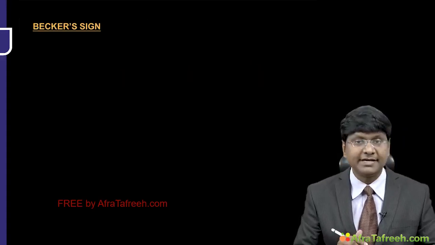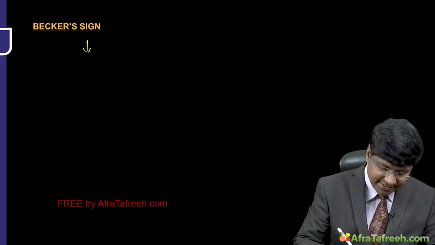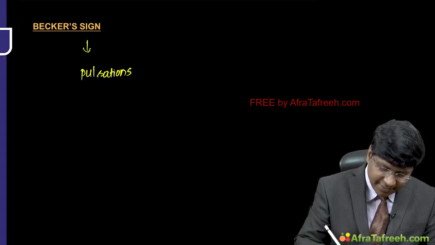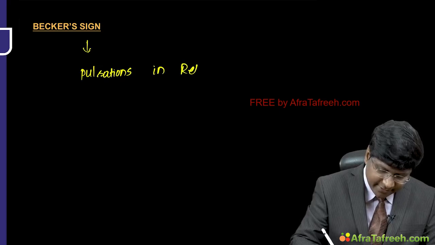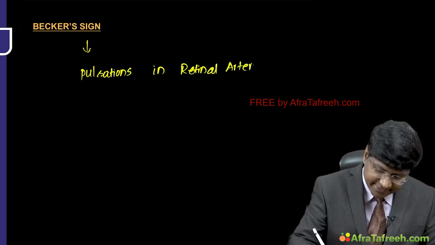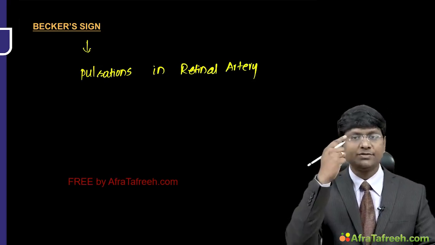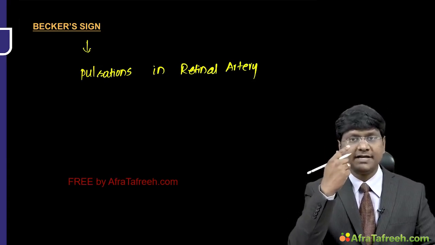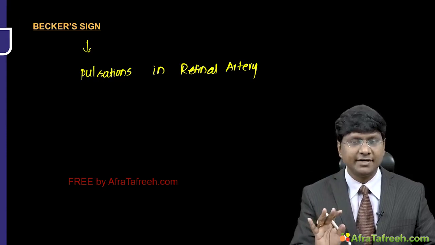Next we have the Becker sign. Becker sign is the pulsations in the retinal artery. So one is the lighthouse sign over the forehead, Landolfi sign within the pupil, Becker sign within the retinal artery.